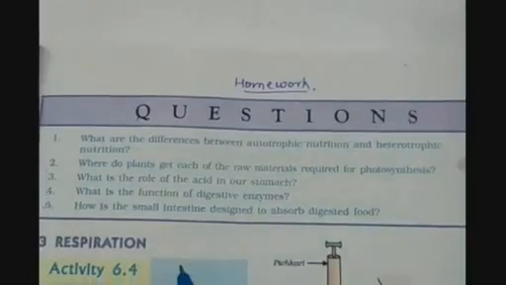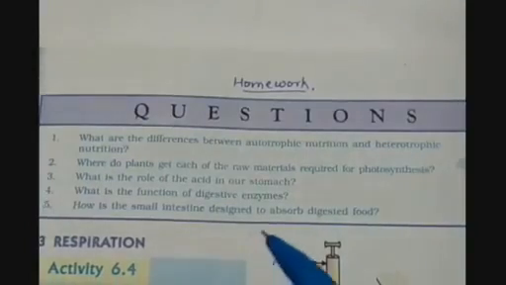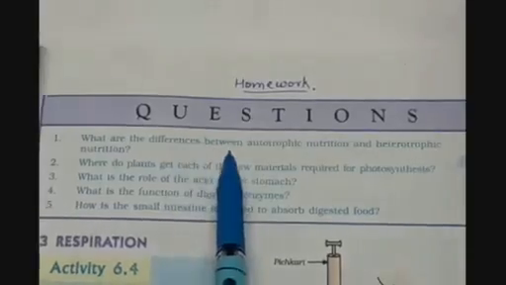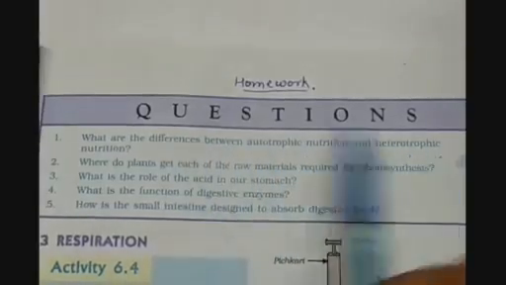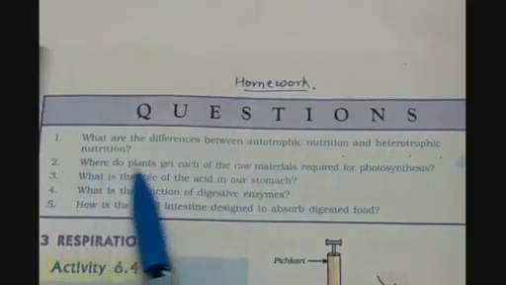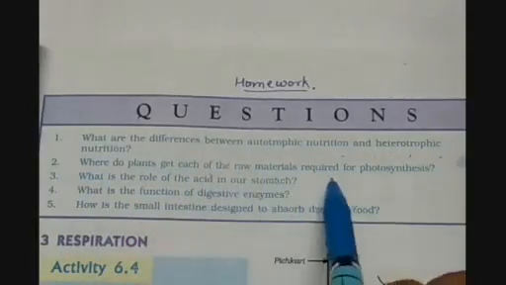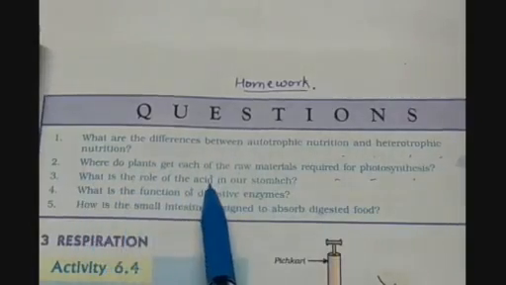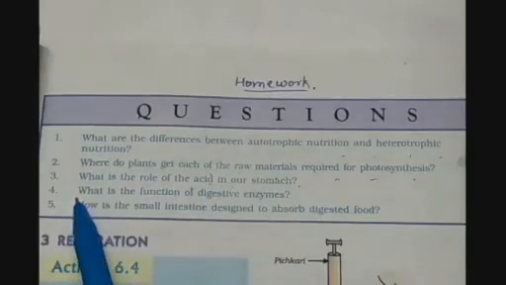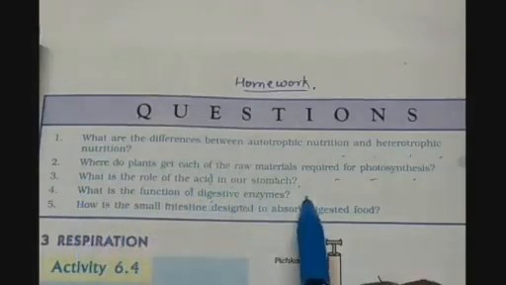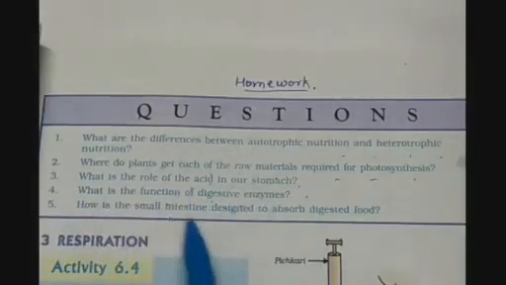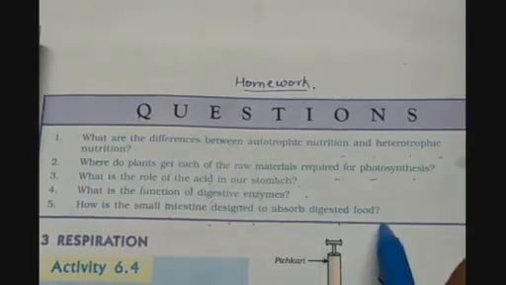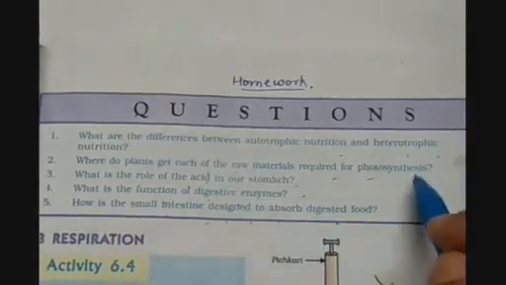In today's homework, you have 5 in-text questions at page number 101. The first question is, what are the differences between autotrophic nutrition and heterotrophic nutrition? Question number 2 is, where do plants get each of the raw materials required for photosynthesis? Question number 3 is, what is the role of acid in our stomach? Question number 4 is, what is the function of digestive enzymes? Question number 5 is, how is the small intestine designed to absorb digested food? So you are supposed to do these 5 questions in your fair notebook.